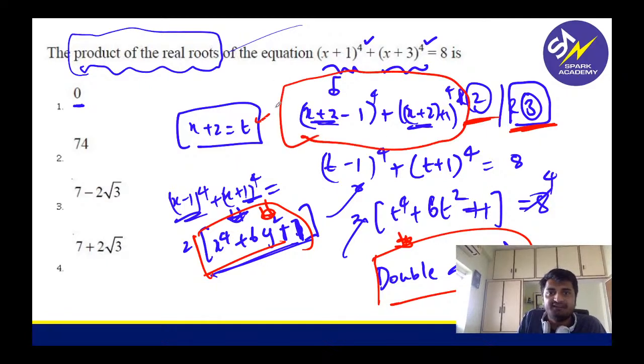Some of you might not get that idea that you have to put x plus 2 equal to t, right? So guys, in a competitive exam, whatever question you are choosing and solving, you have to get it. Binomial, no man, it will become very complicated. No other method. Only this is the better method to solve. Even if you do it by the lengthy method, some questions are not meant to be in the exam. You have to leave it. Don't get attached to those questions, right?